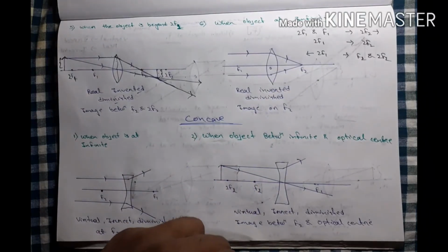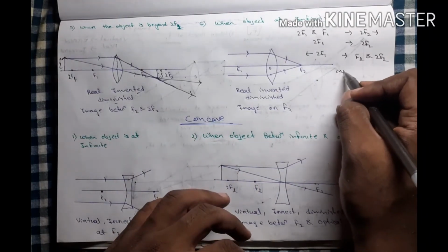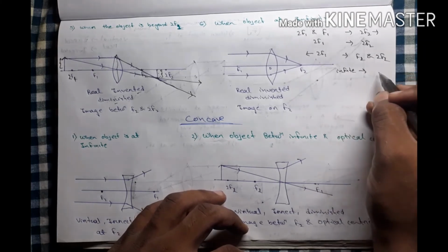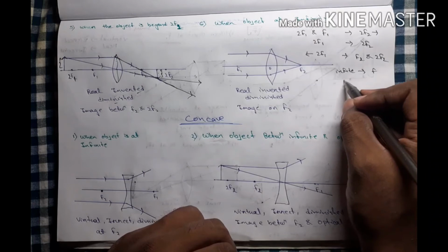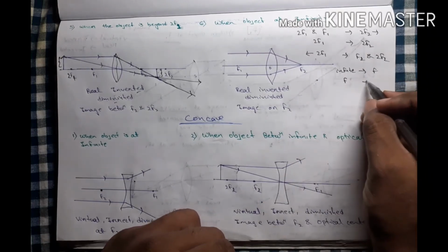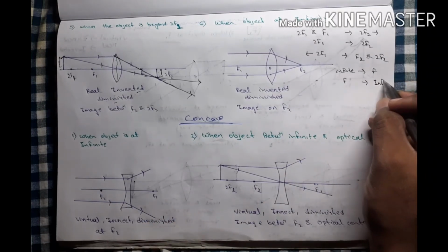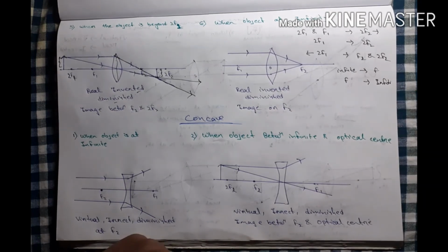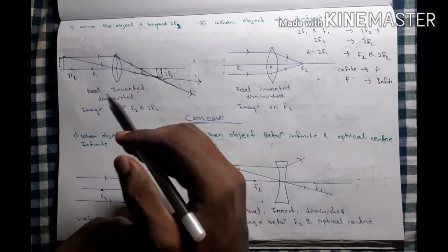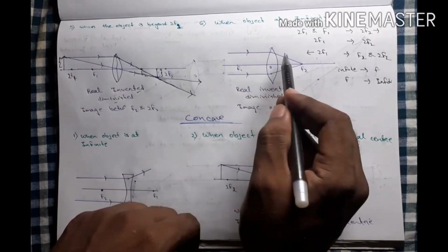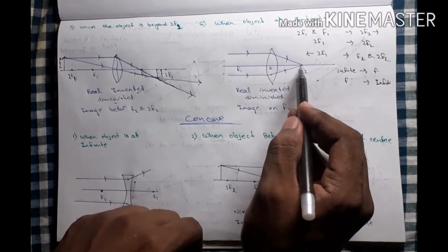Another point: if the object is at infinity, the image will form at the focus point. If the object is at the focus point, the image is at infinity. Okay, this is the condition when the object is at infinity. The rays are parallel and meet at the f2 point.